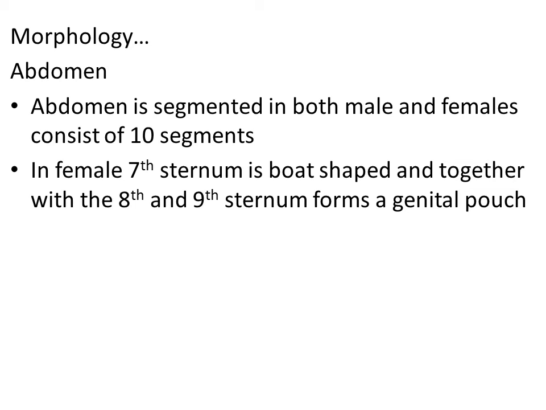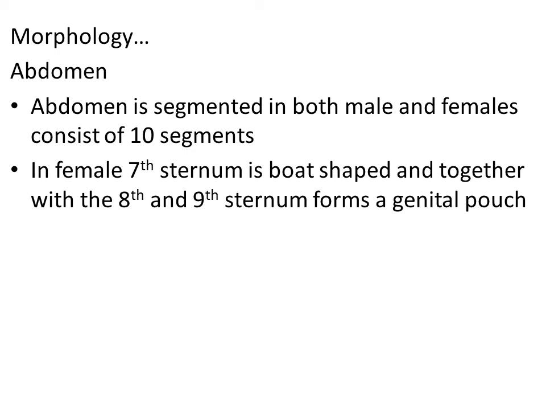In the female, the seventh sternum is boat shaped, and together with the eighth and ninth sternum it forms a genital pouch. The reproductive organs are located in the seventh to ninth segment, and because of this the seventh sternum is boat shaped.